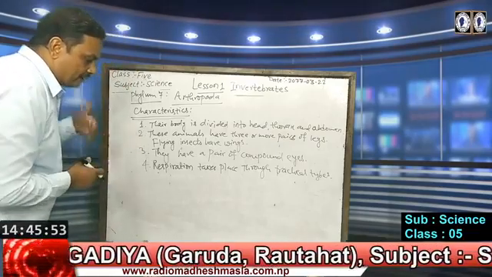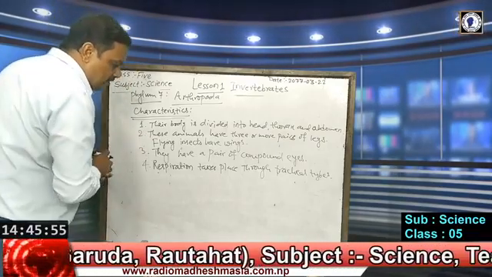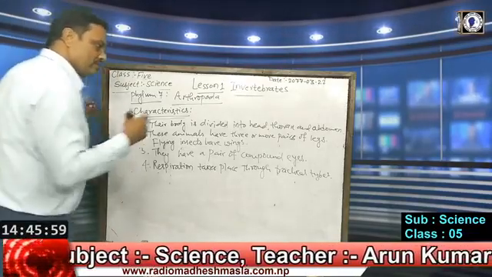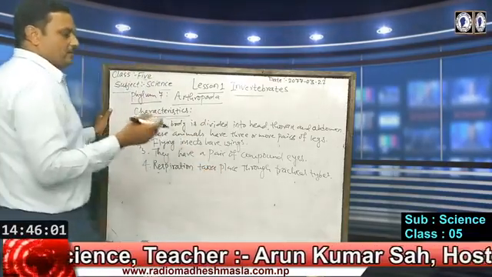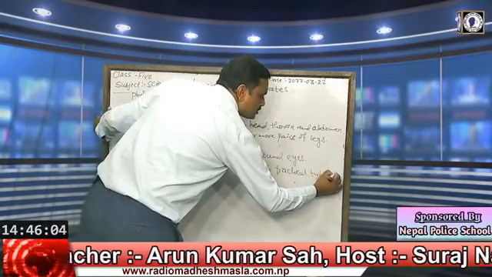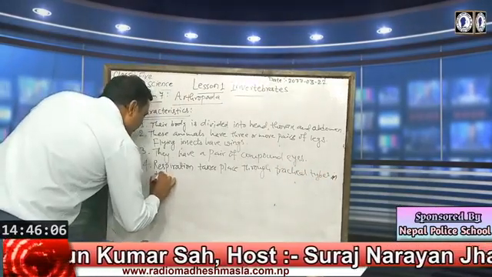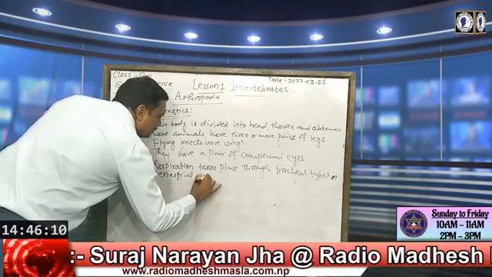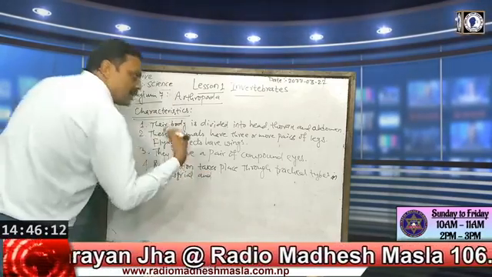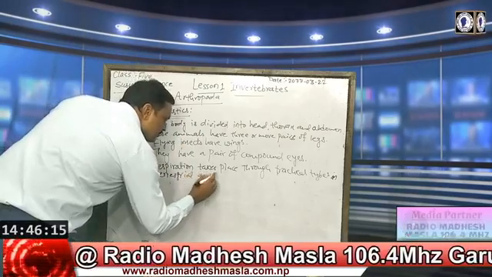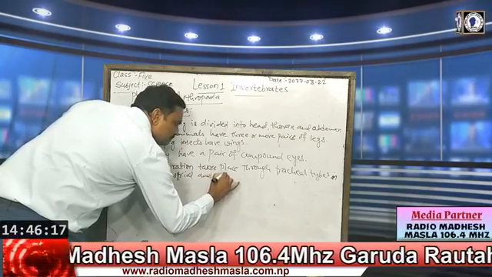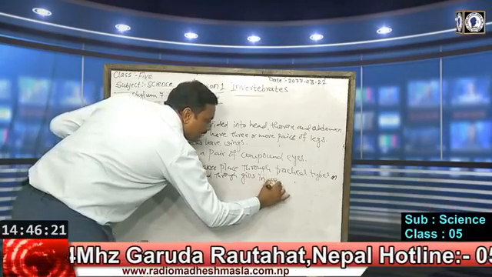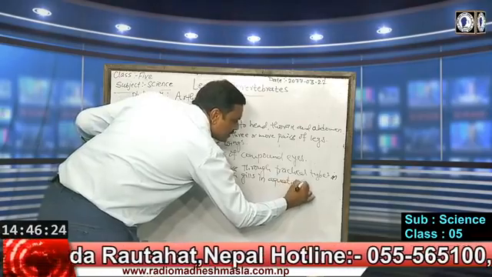So they have tracheal tubes for their respiration, and some which are aquatic respire through gills. Through tracheal tubes in terrestrial animals, and through gills in aquatic stages.